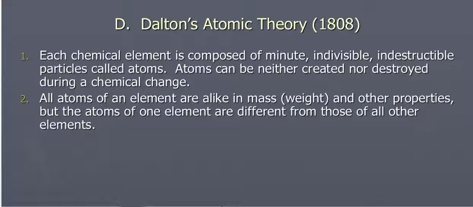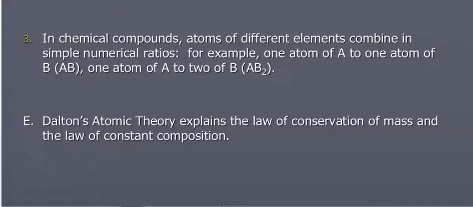Today we know there are certain things called isotopes, so all atoms of an element are not alike. We'll get to that later. And then number three, in chemical compounds, atoms of different elements combine in simple numerical ratios. They have to be whole number ratios, and this is true. You have H2O, 2 atoms of hydrogen, 1 atom of oxygen. Have to be whole number ratios.